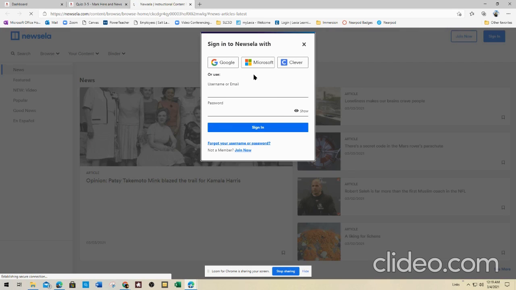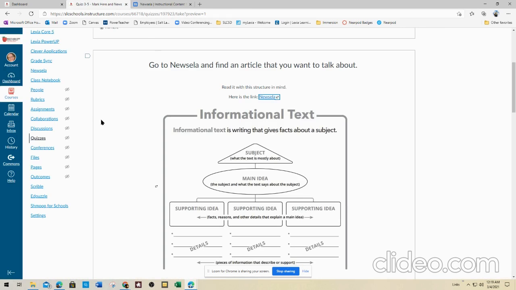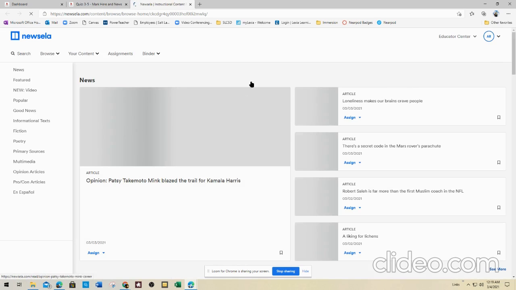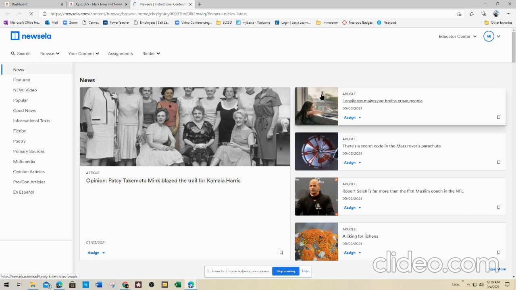It should let me in using Clever. Actually, it should just go in. Okay, so if it's not just automatically going in, then go ahead and jump over to this right here, and it should actually open a new tab for you and automatically stick you into Newsela under your educator or your student password and username. Okay, so now that you're in, go ahead and find an article that you want to go over.